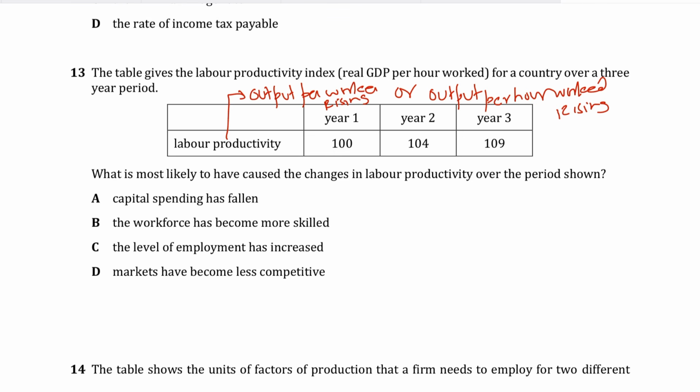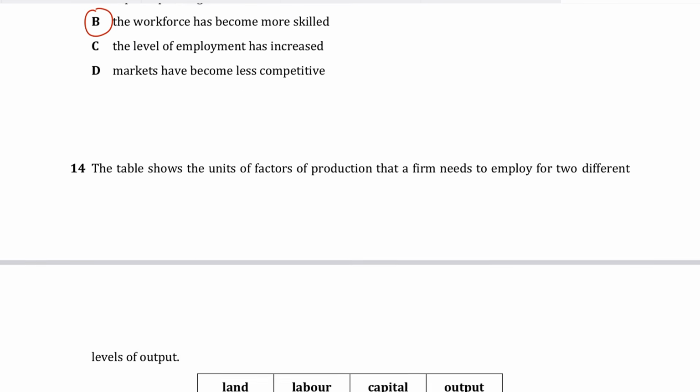So a more skilled workforce, basically. The correct answer has to be B, because a more skilled workforce can actually produce more output in the same amount of time, which will obviously increase your productivity. That's what makes B the correct answer.